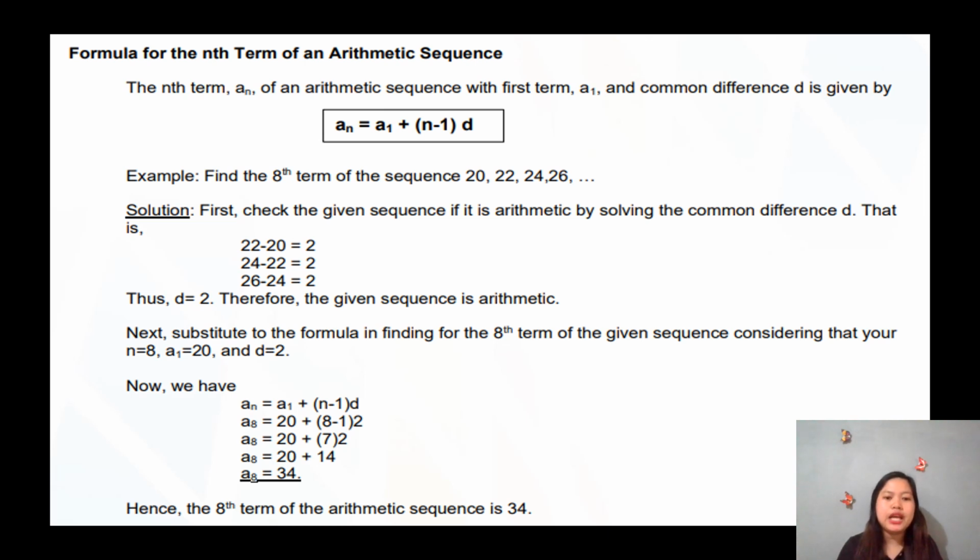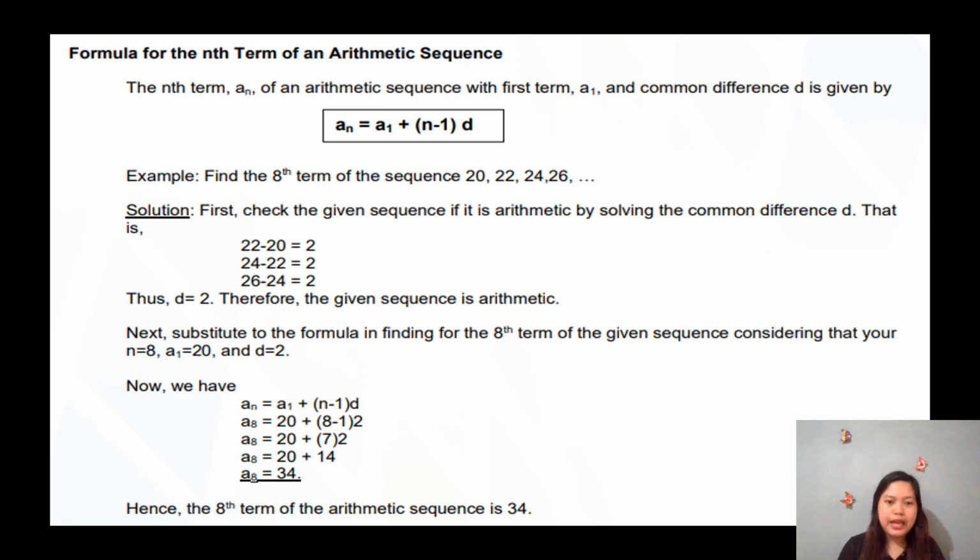Now let's have here an example. So we have here once again the formula for the nth term of an arithmetic sequence, and that is a sub n equals a sub 1 plus n minus 1 times d. So d is the common difference once again. n is our number of terms, a sub 1 is our first term, and a sub n is our nth term.